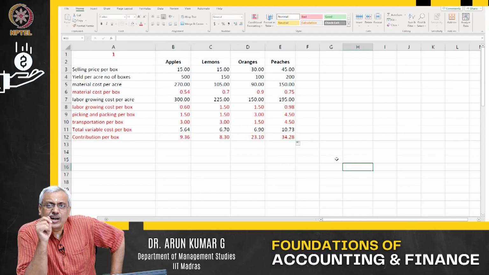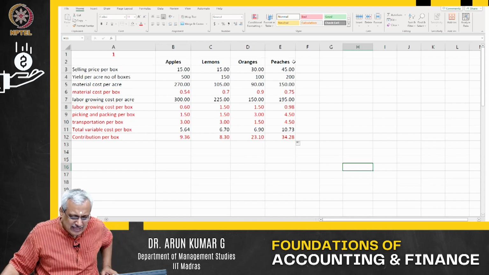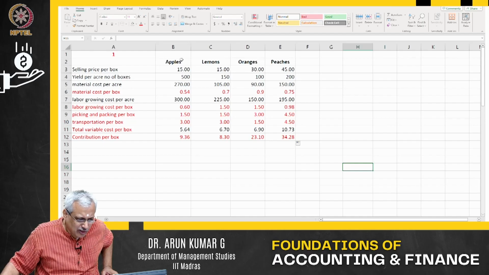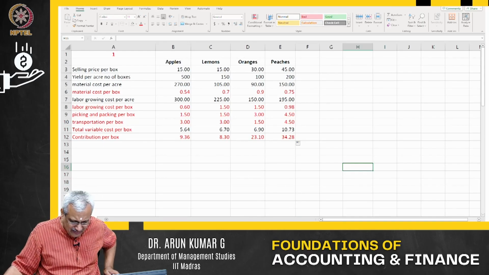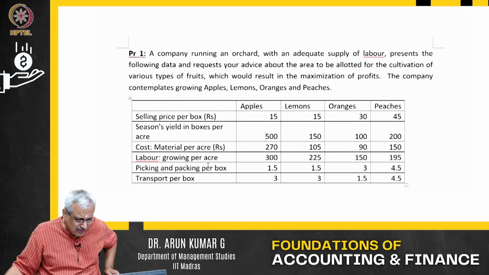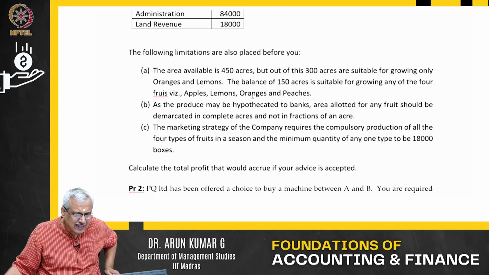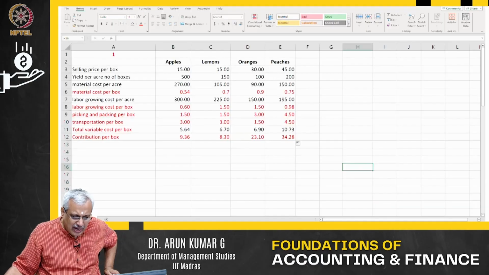Typically, if you have to rank based on what gives you the highest contribution, I will say peaches is number 1, followed by oranges, followed by apples, and then lemons. Perfectly all right. But there is a constraint they have said. So what is the constraint? They said the constraint is oranges and lemons. So I would say oranges and lemons out there.